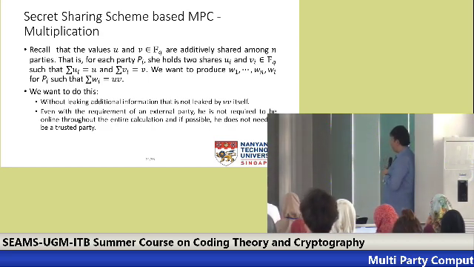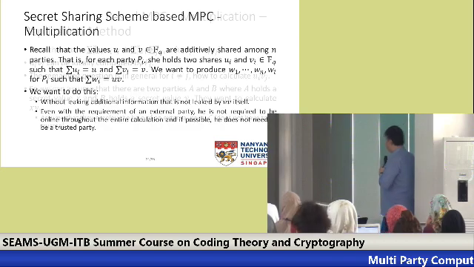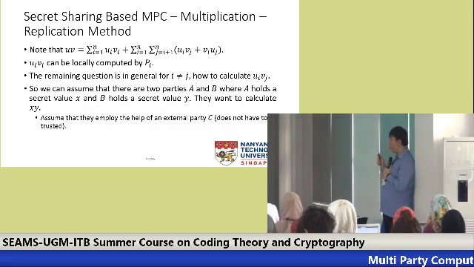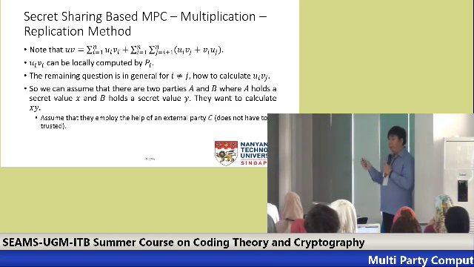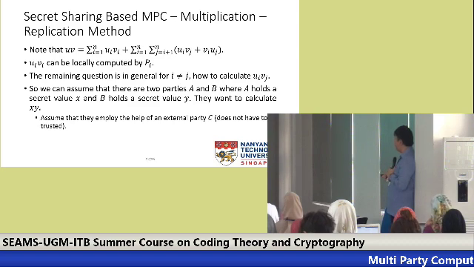Okay, so let's consider the replication method. Remember that now you have u equals the sum of ui and v equals the sum of vi. If you just expand everything, you will get uv equals this. Now note that the first summation, the terms ui vi, can be calculated by Pi without any interaction. So we just ask Pi to calculate ui times vi.